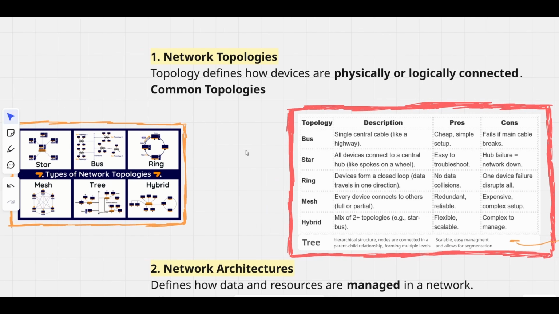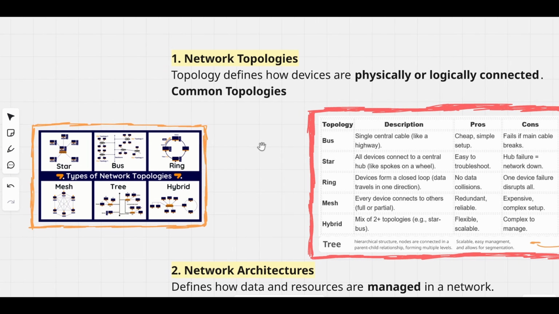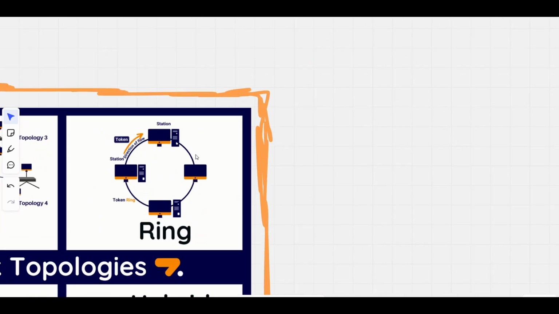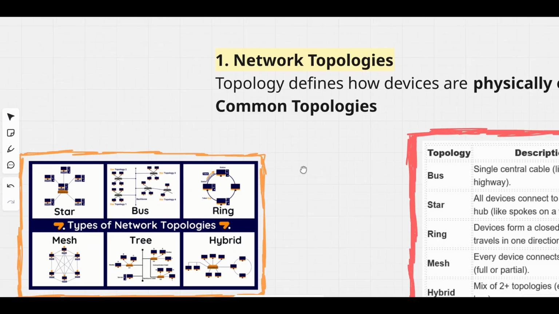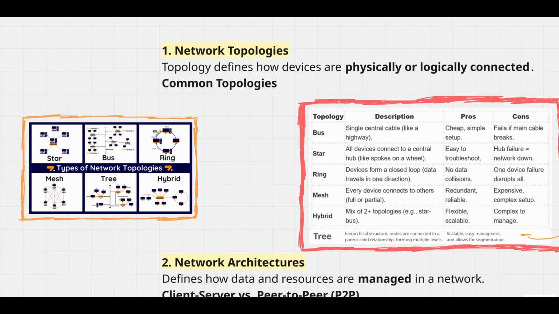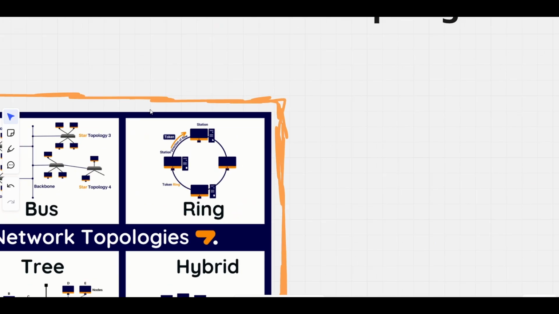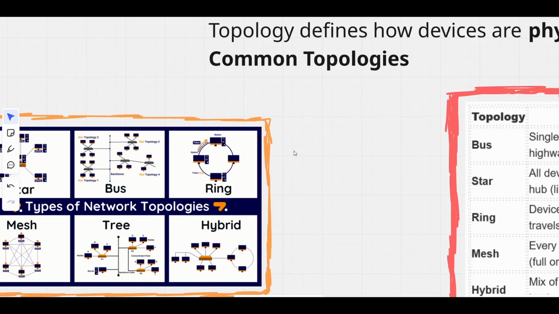Ring: devices form a closed loop. Data travels in one direction. Okay, ring. So from this to this, 1, 2, 3, 4, and again 1, 2, 3, 4. Pros: no data collision. Cons: one device failure disrupts the network. If one device in the circulation fails, the network simply goes down.